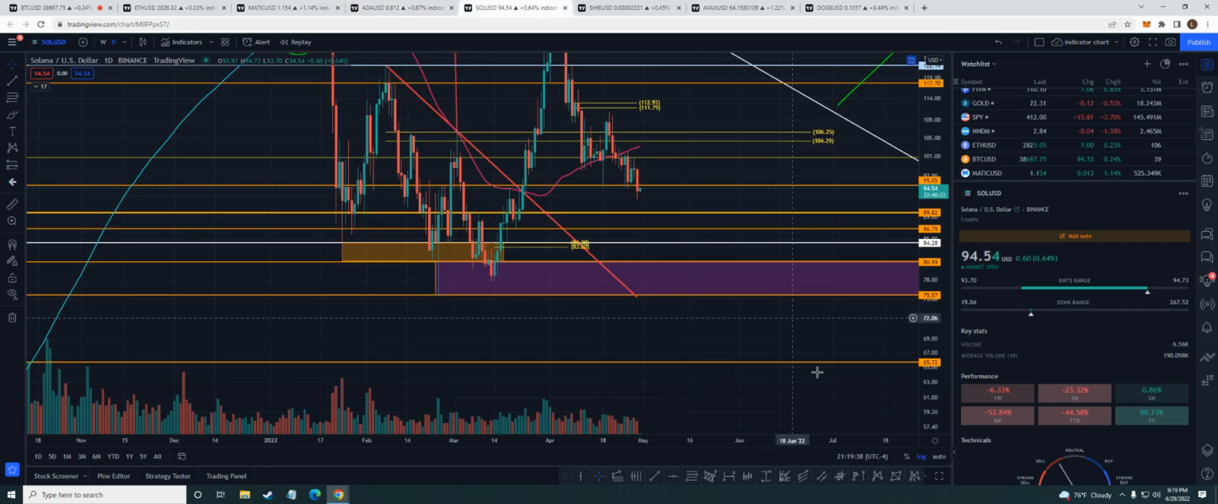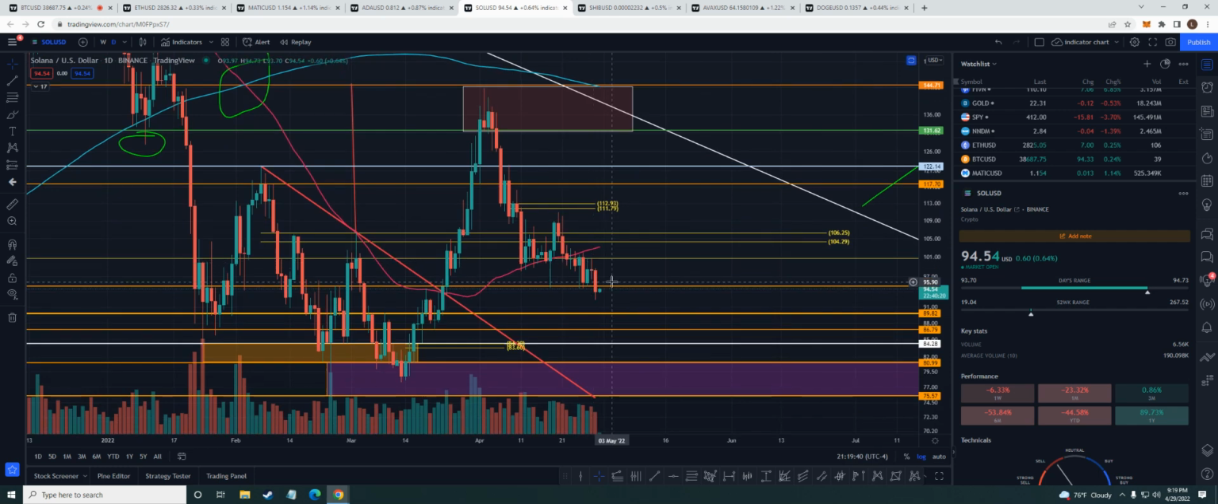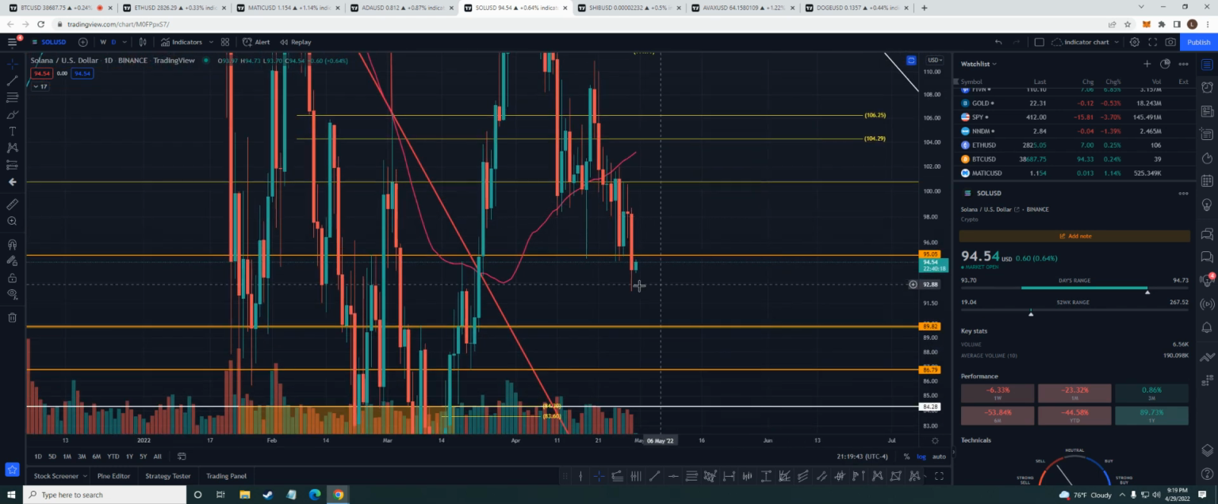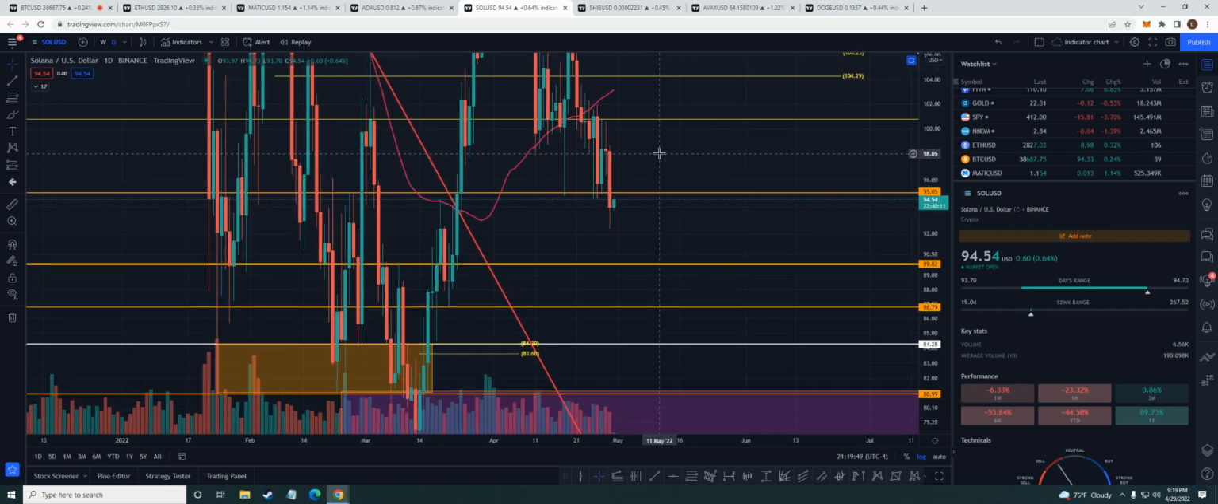All right. Solana, guys, same thing. We broke under 95. We talked about that support. Well, now it's active resistance. Let's see some kind of higher time frame, a daily closing above 95 and get back above this 100. If not, we could see 89 to 86.